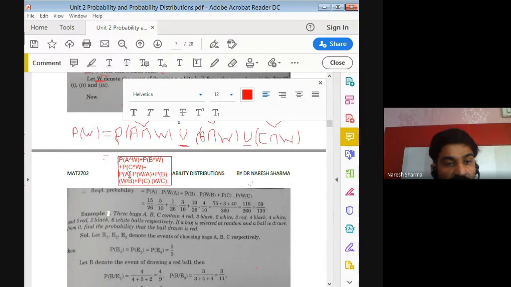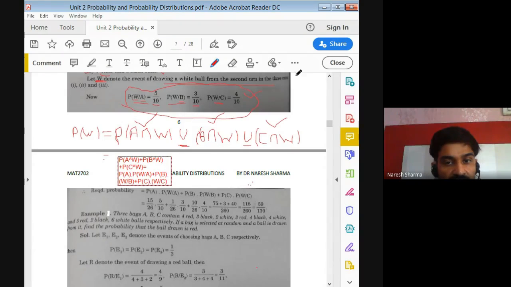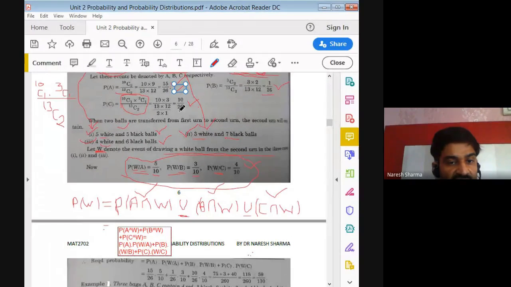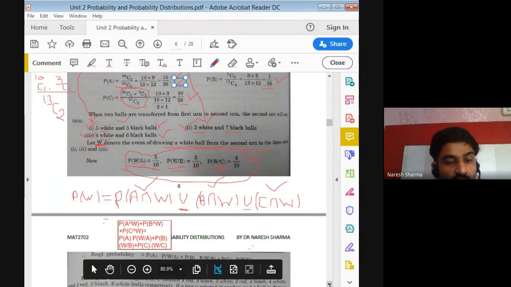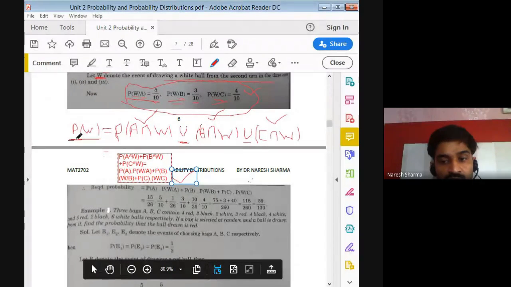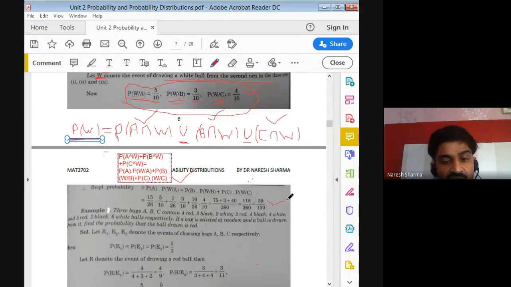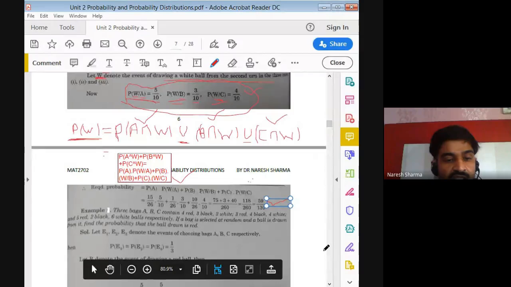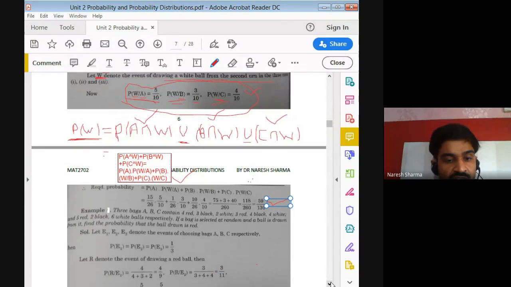So these are already calculated. The probability of A we already calculated, 15 by 26, and you can see here we already calculated all these values. The probabilities of A, B, C, and also W given A, W given B, W given C are calculated. So all these probabilities you just need to put in this formula, and you get the probability of W, which is your required probability, right? So after multiplication, you get 59 by 130, right? So I hope it's okay. You understand how you can solve problems related to the multiplicative and additive law.